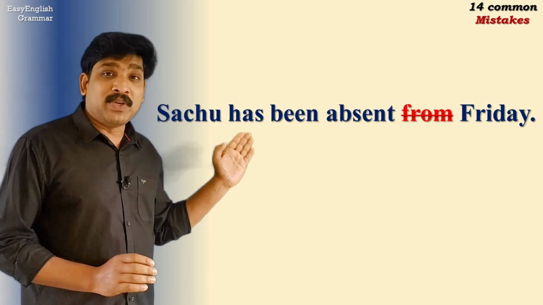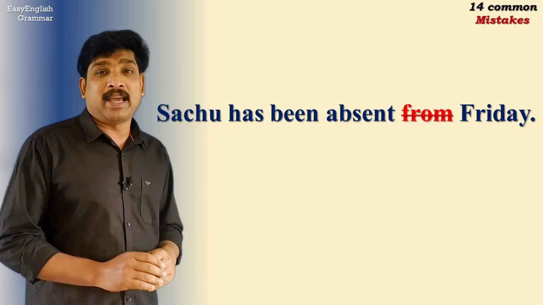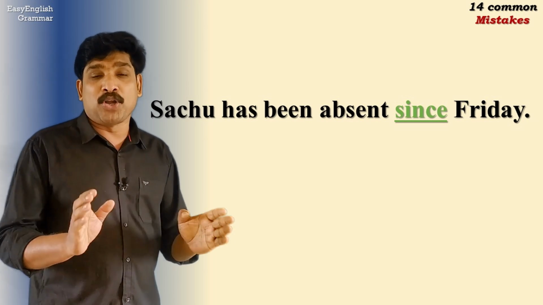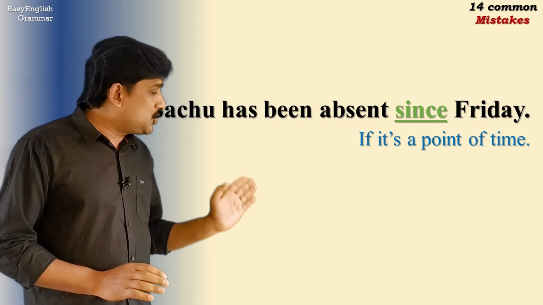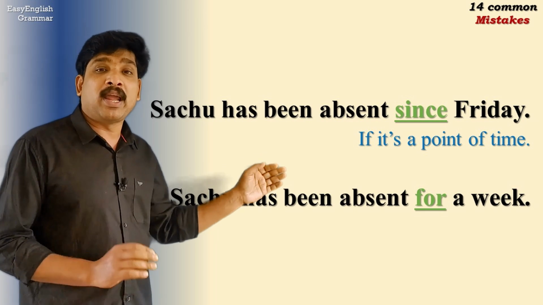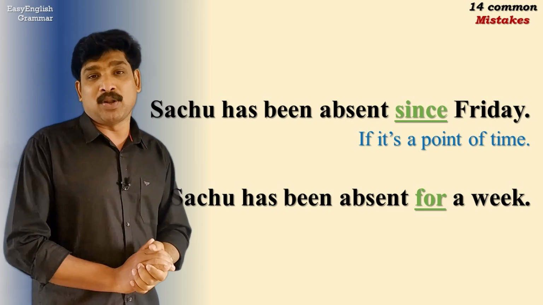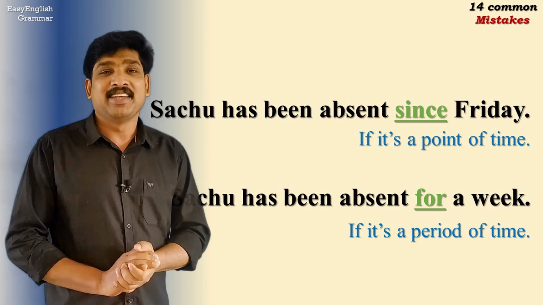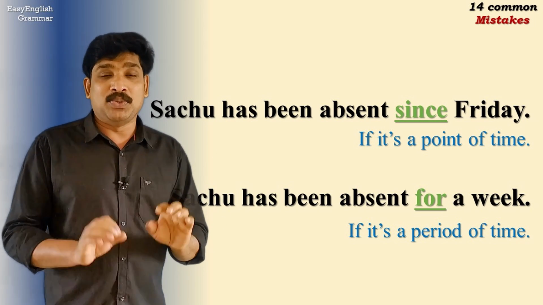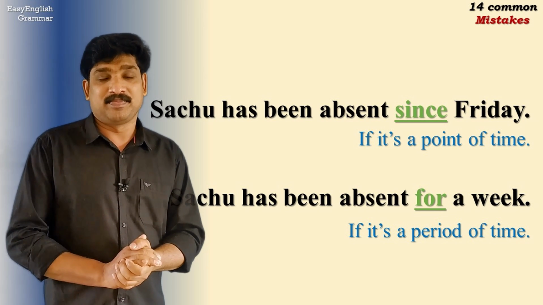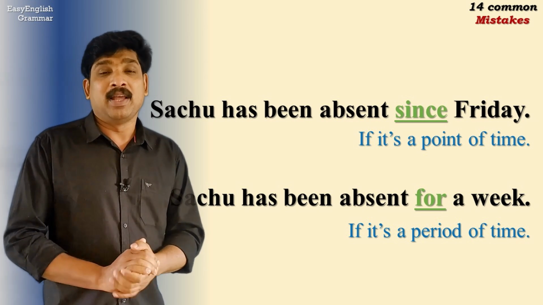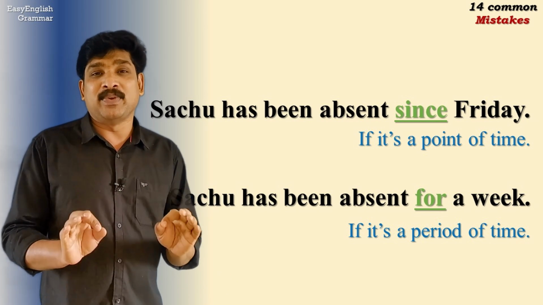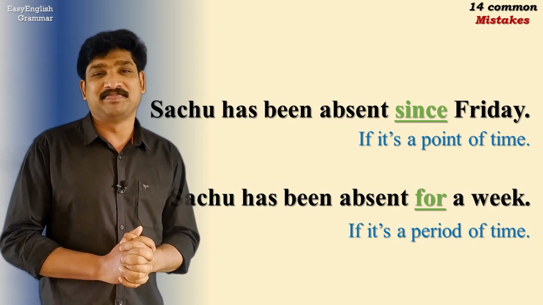Here instead, we should say "Satyu has been absent since Friday," if it is a point of time, or "Satyu has been absent for a week," if it's a period of time, not "from Friday." Why? Because "since" is used for a specific time or a point of time, and "for" is used for a period of time, and we never use "from."